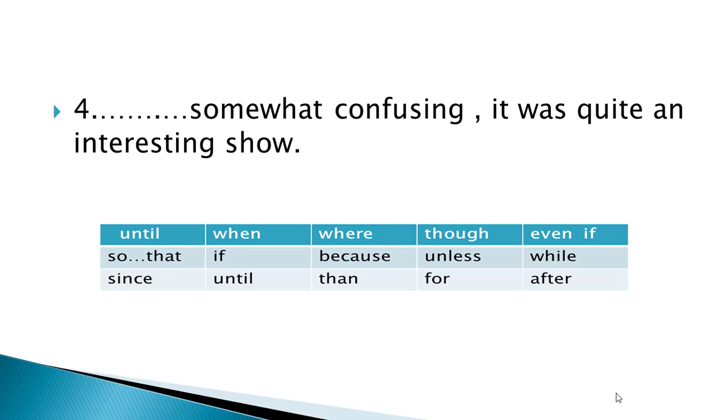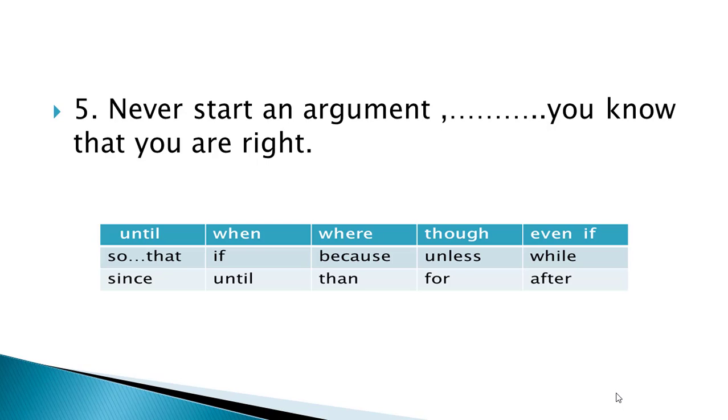Sentence number four. Somewhat confusing, it was quite an interesting show. Which will be the appropriate conjunction? Dear students, observe the box below. Yes, please: though, somewhat confusing, it was quite an interesting show. Likewise, in sentence number 5, never start an argument, you know that you are right.